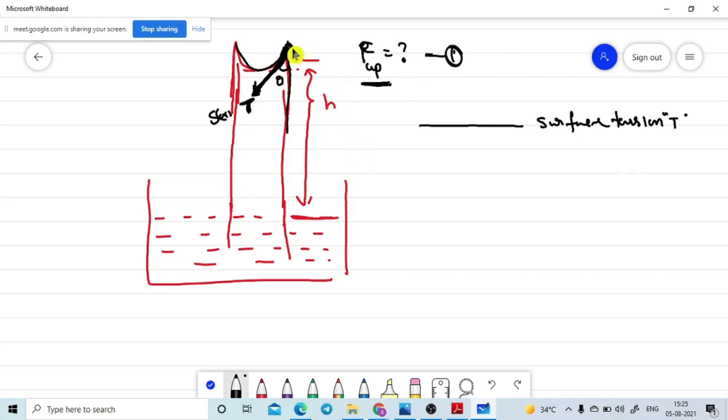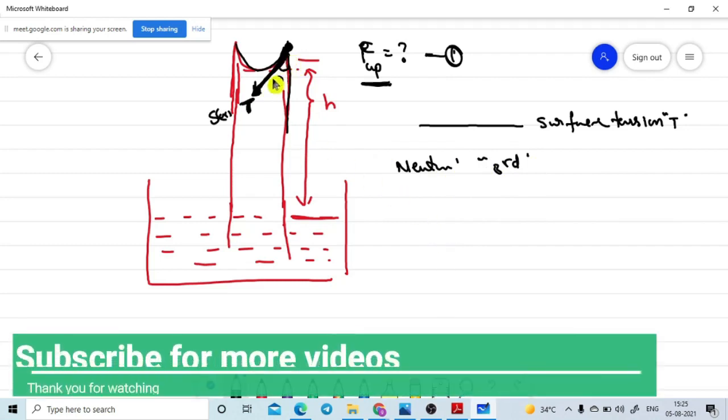See, this point is one of the points. We are taking Newton's third law. What is Newton's third law? Tell me Newton's third law. Every action has an equal and opposite reaction. That means here the surface tension force is acting in this direction.